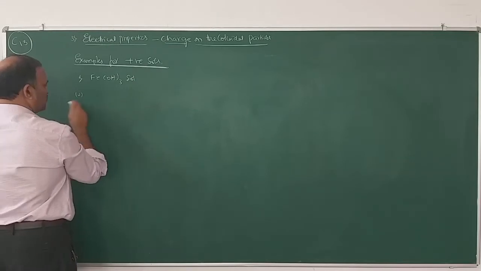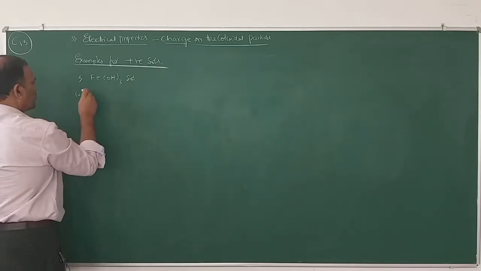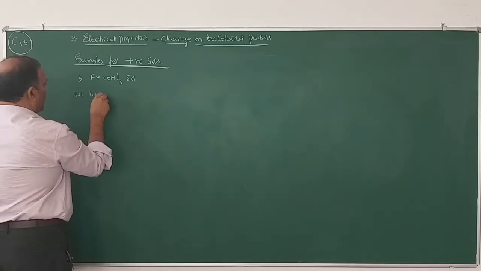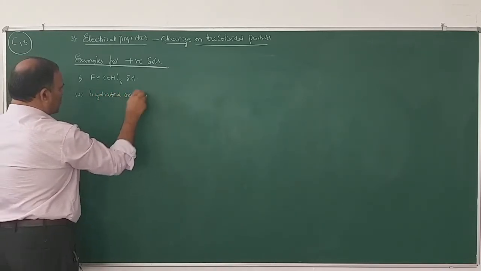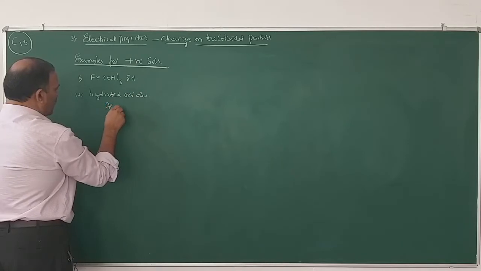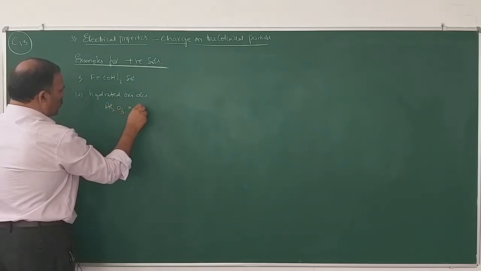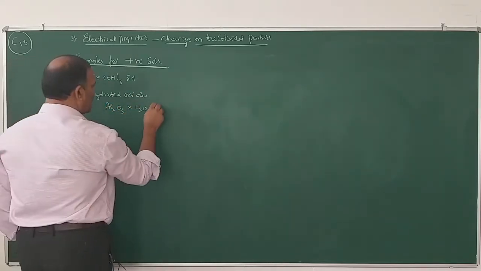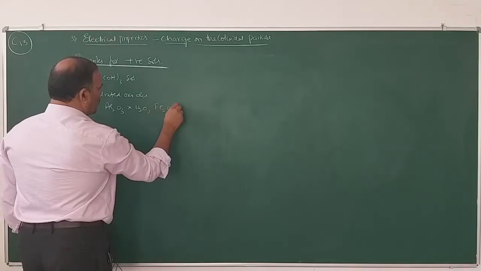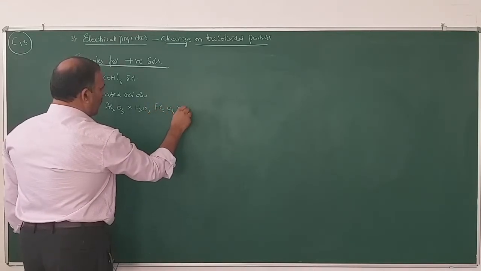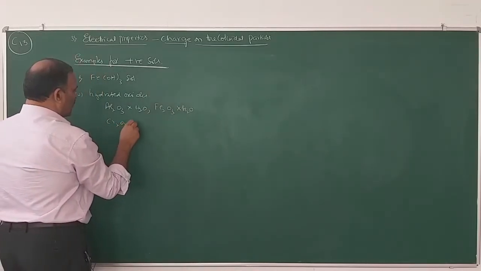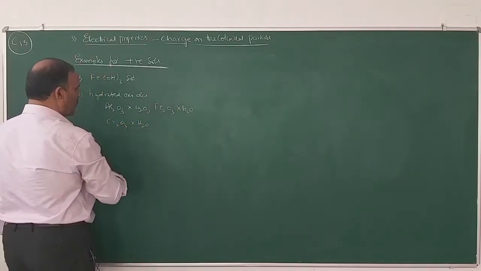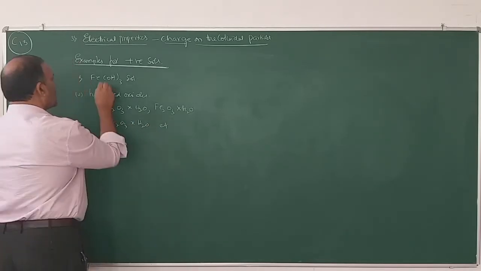Number 2, hydrated oxides, namely Al2O3·xH2O, aluminum oxide, Fe2O3·xH2O, ferric oxide, Cr2O3·xH2O, chromic oxide, etc.